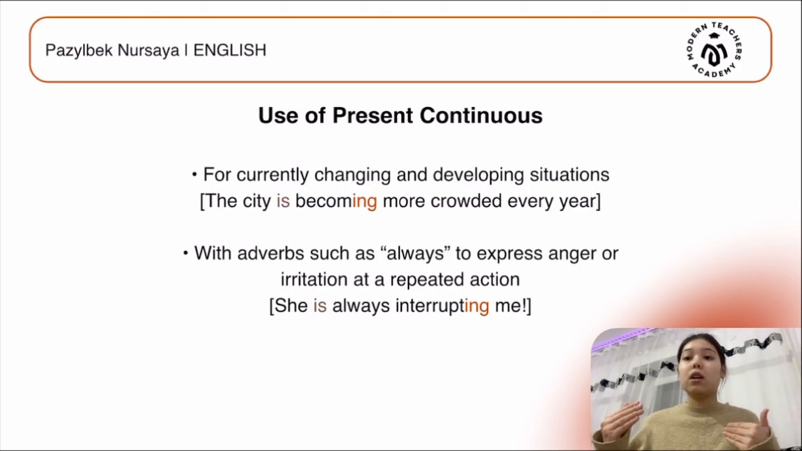So we use the present continuous to express changing situations in our life. The last one is with adverbs such as always to express anger or irritation at a repeated action.